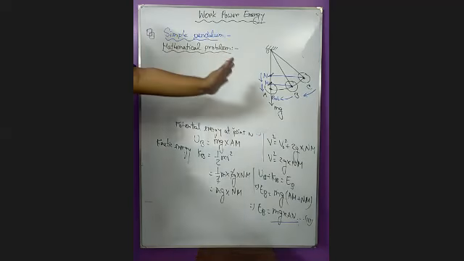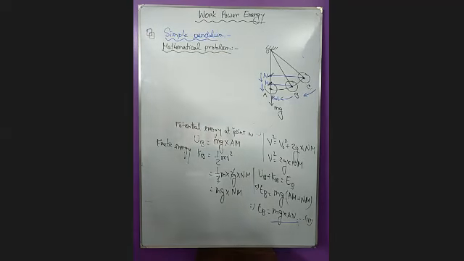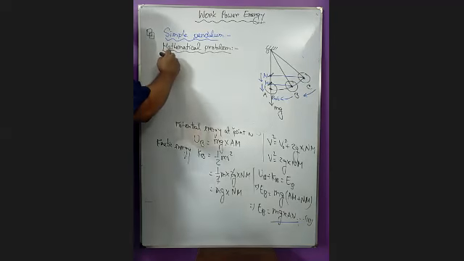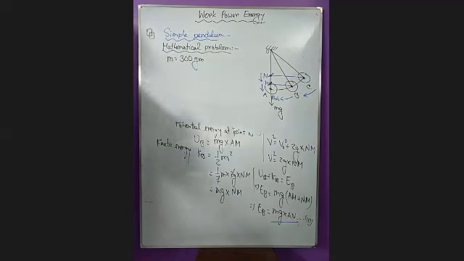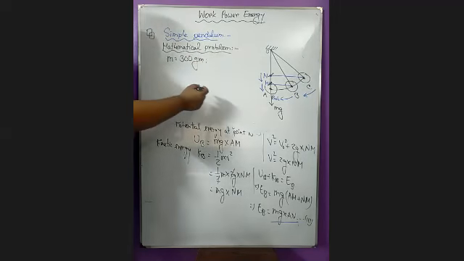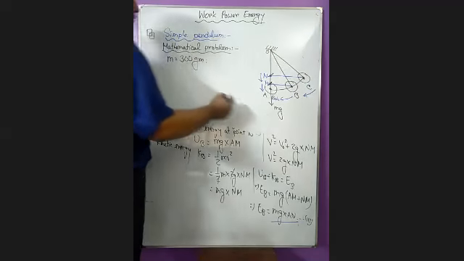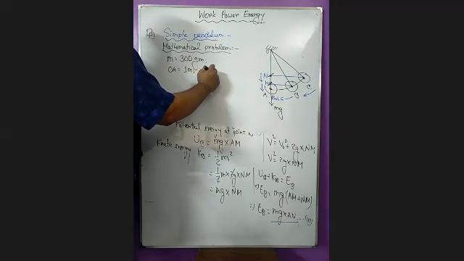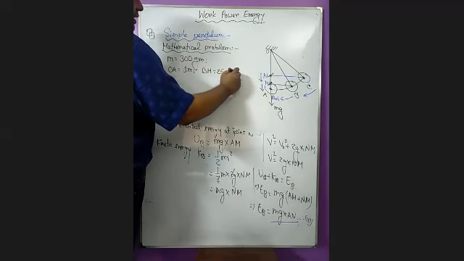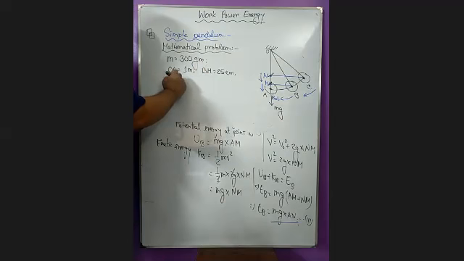Suppose this picture is included on the map, and I am giving further information that the mass of the bob is 300 gram, and also I am giving some lengths. OA is 1 meter length. BM is 25 centimeter length, and CN is 40 centimeter length.